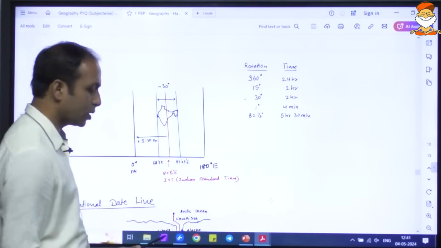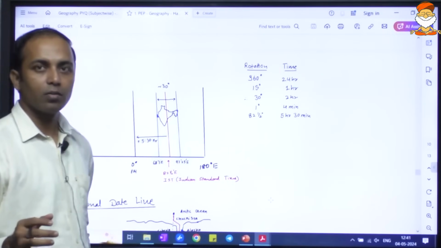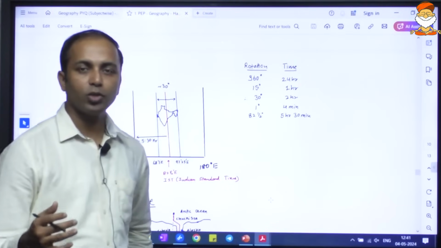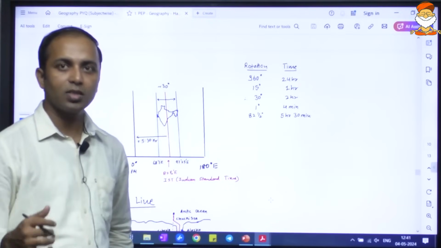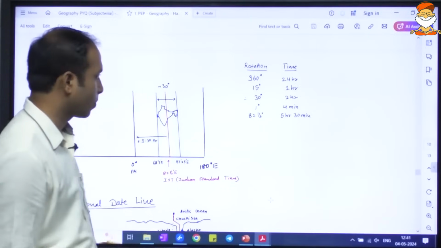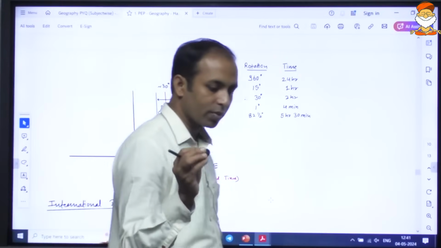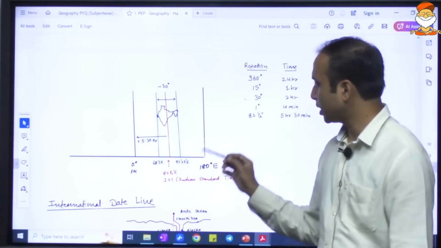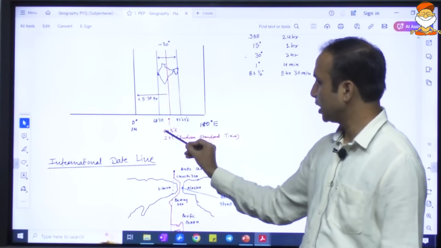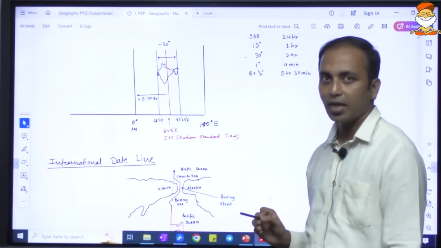But the concept of the time zone is not known to us. It will be very, very new, and it may create a lot of issues with respect to the common citizen understanding the time zone. Also it may create issues with respect to administration and governance. So for that purpose, this is usually avoided, and we have 1 time zone only. That is our Indian standard time, 82.5 degrees east. So whatever is the time on this, the same time is considered all over India.